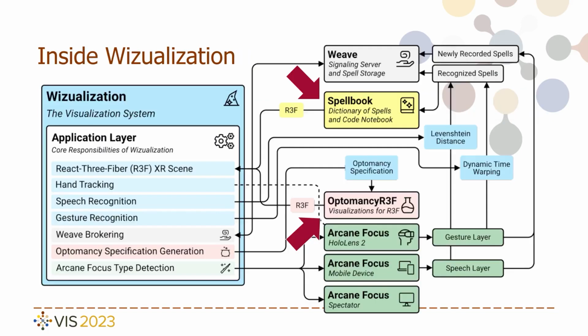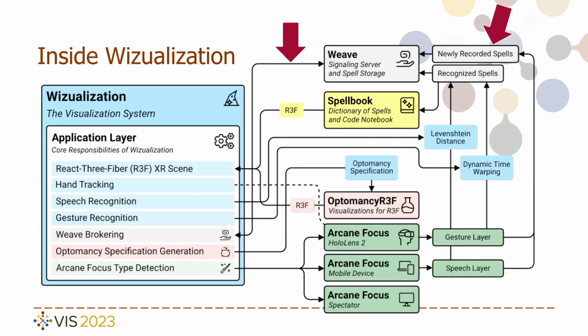So to reiterate, Wizualization imports optimancy and spellbook, recognizes speech and gestures, and matches them to the primitives in spellbook or stored in Weave, using Levenshtein edit distances for spoken command matching and dynamic time warping for finger pose or gesture matching.